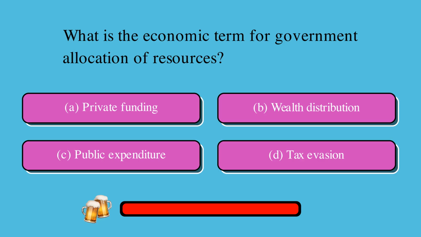What is the economic term for government allocation of resources? Is it A, private funding, B, wealth distribution, C, public expenditure, or D, tax evasion? The correct answer is C, public expenditure.